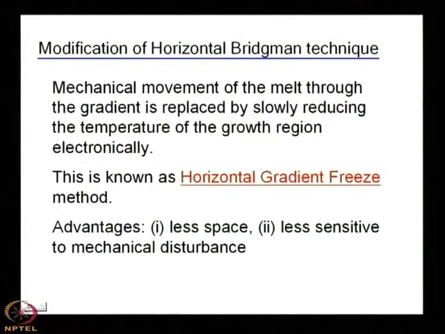From the horizontal direction, suppose this is your horizontal quartz tube, you can move into the vertical direction. In the vertical direction, in this case you can use a pool also. In the vertical Bridgman process, if you give a pool, then the shape will be circular in nature.